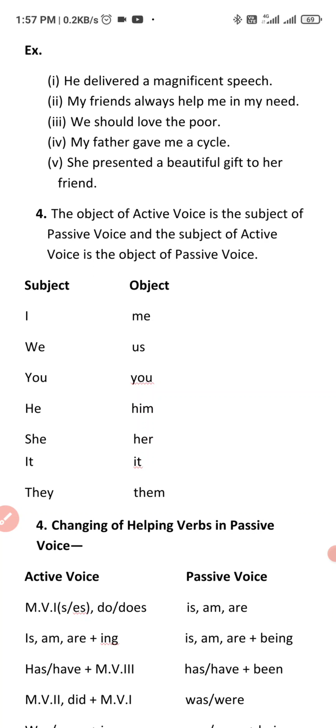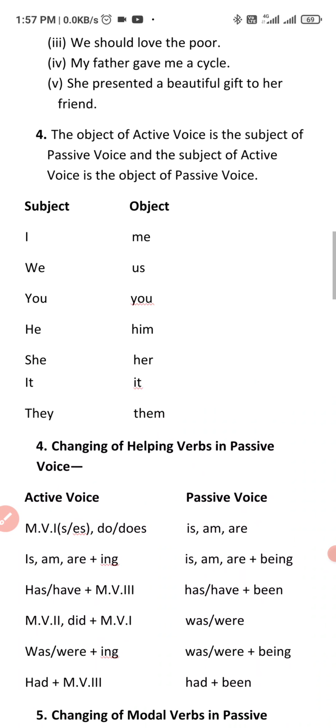So, in all these sentences, we can find the answer of what or whom. It means all these sentences have a transitive verb, and the passive voice of all these sentences is possible.